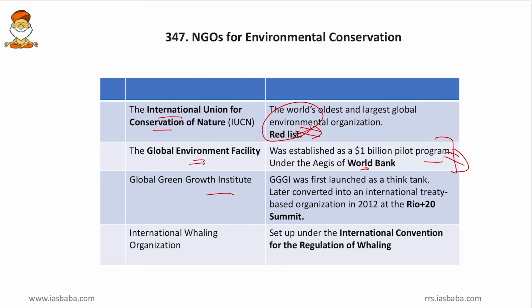So GGGI was first launched as a think tank, and it was later converted into an international treaty based organization at the Rio Plus 20 summit. So this summit makes the GGGI important. And then International Whaling Organization. It was set up under the International Convention for Regulation of Whaling. So Japan has reintroduced whaling, so that is why this organization becomes important.